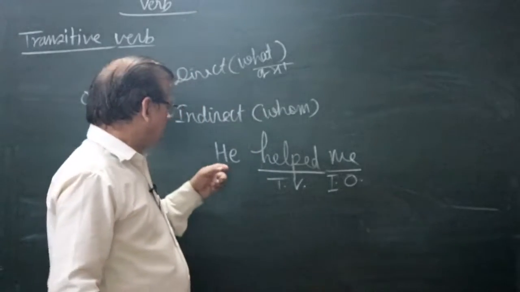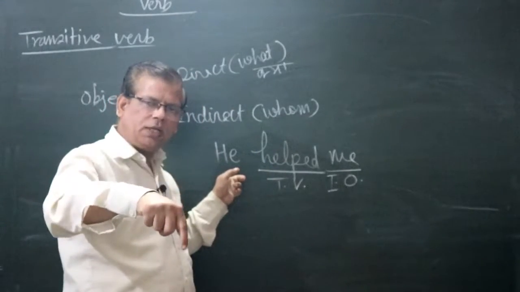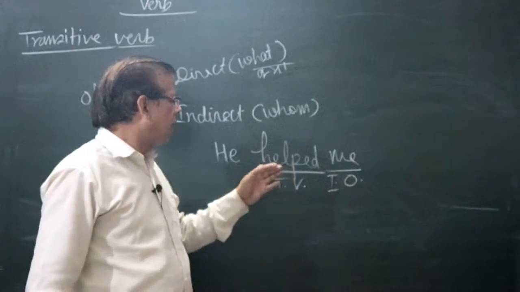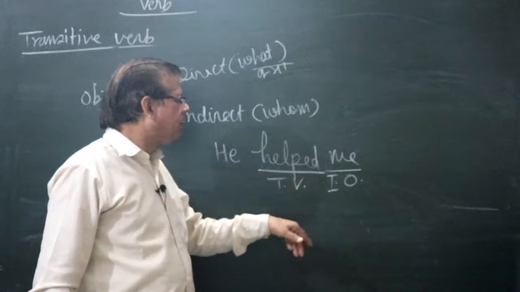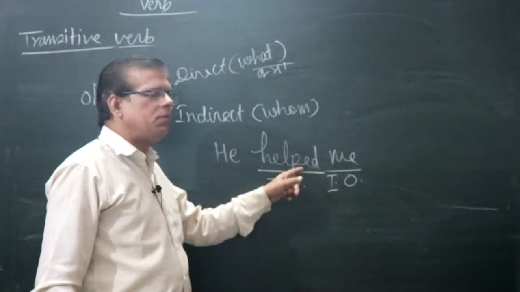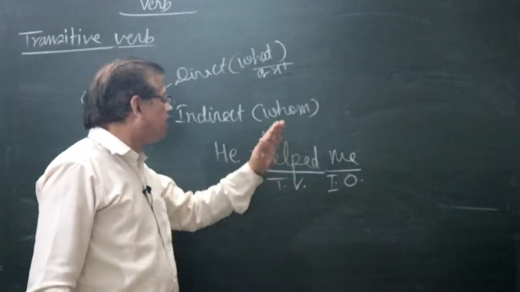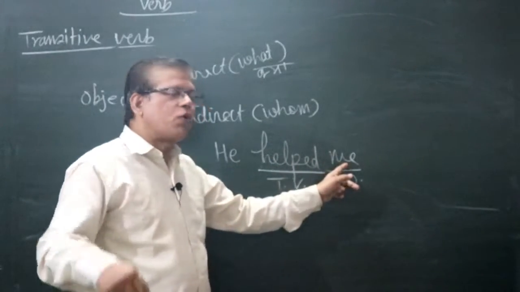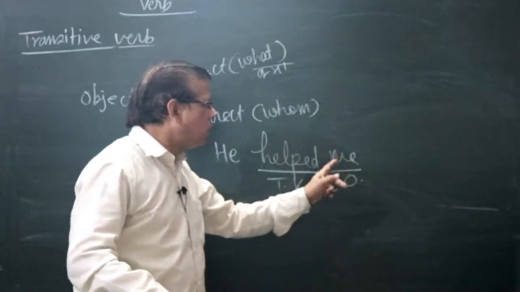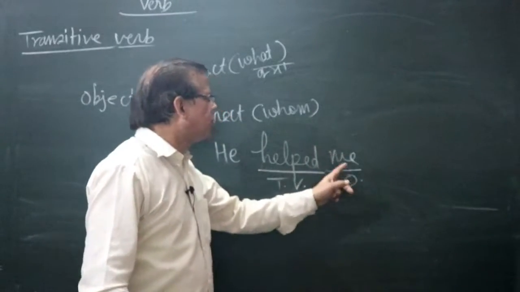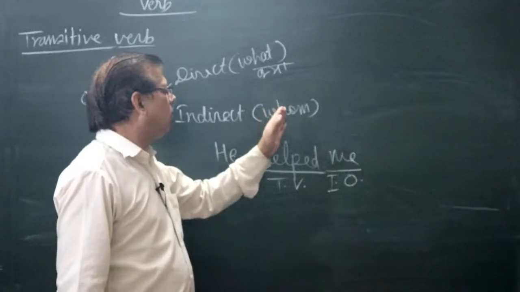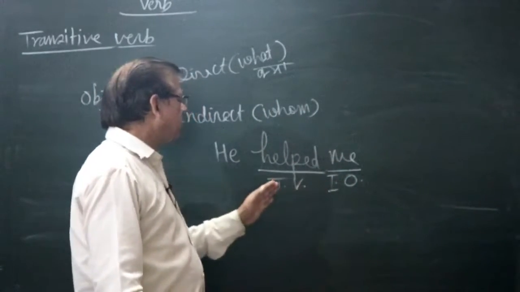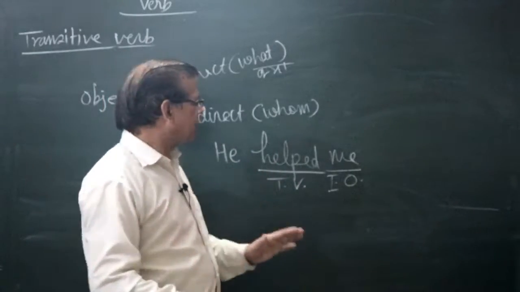Is it clear? He is subject, subject is the doer of the sentence, and helped is the activity, activity means verb. What action is? Help, act of helping. Any act is called verb. Which verb? Transitive or intransitive? Transitive verb. Why is it transitive verb? Because it has an object. How can we come to know that it is an object? Because me is the answer of the question whom. The answer of the question whom is called indirect object. So the verb is a transitive verb. Is it clear?